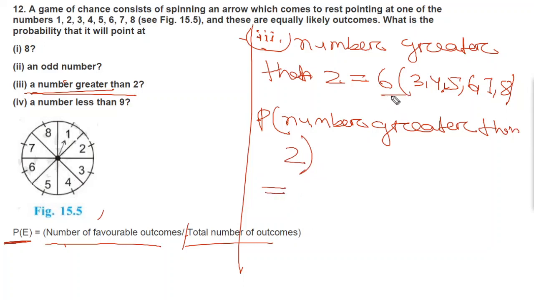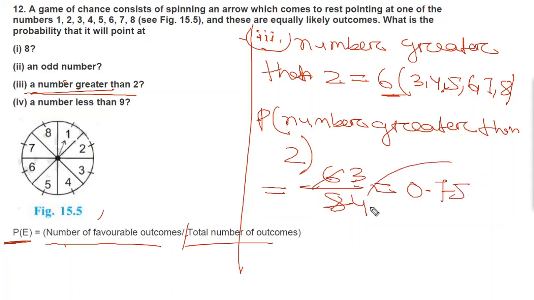Here the number of favorable outcomes is 6. So you can write 6 divided by total number of outcomes, which is 8. Now you can cancel: 2 3s are 6, 2 4s are 8, which will be equal to 3 by 4. So it will be equal to 0.75. So this will be the probability of a number being greater than 2.